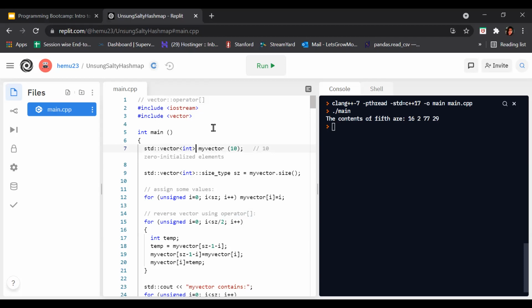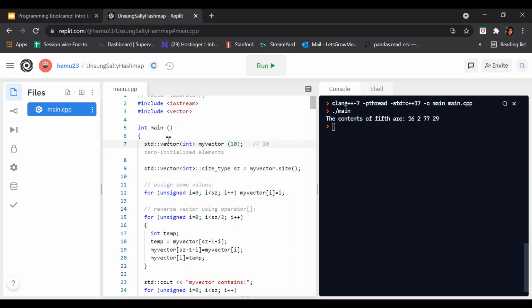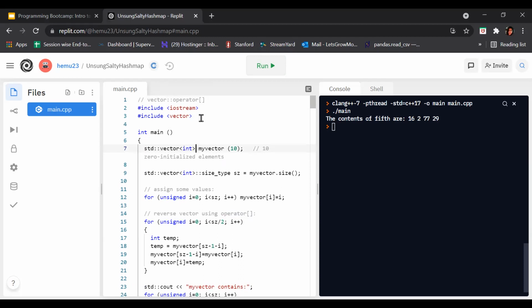Now let's see how this program is constructed, and after that we will run it and see how it works. We include #include iostream and #include vector, and move into int main. Here we are not using 'using namespace std'; instead we use std with the scope resolution operator.